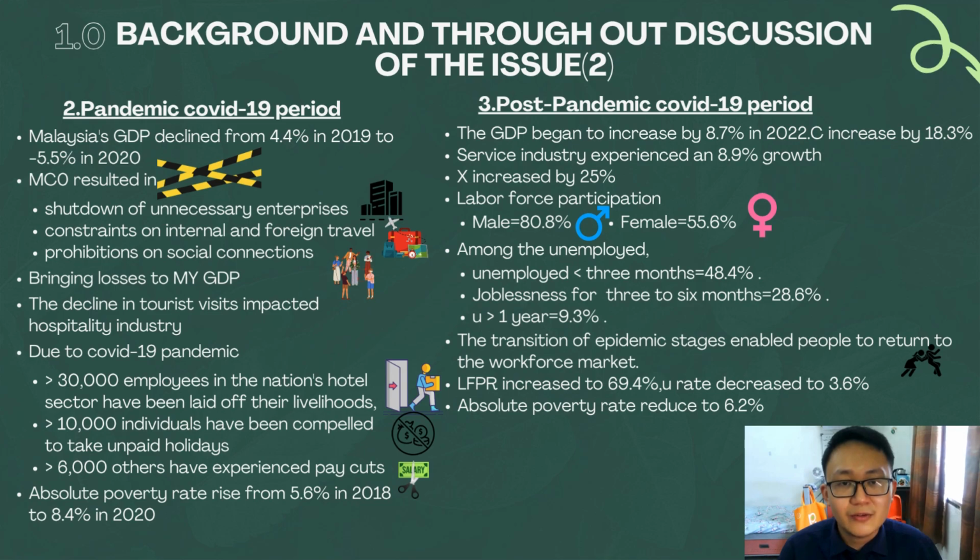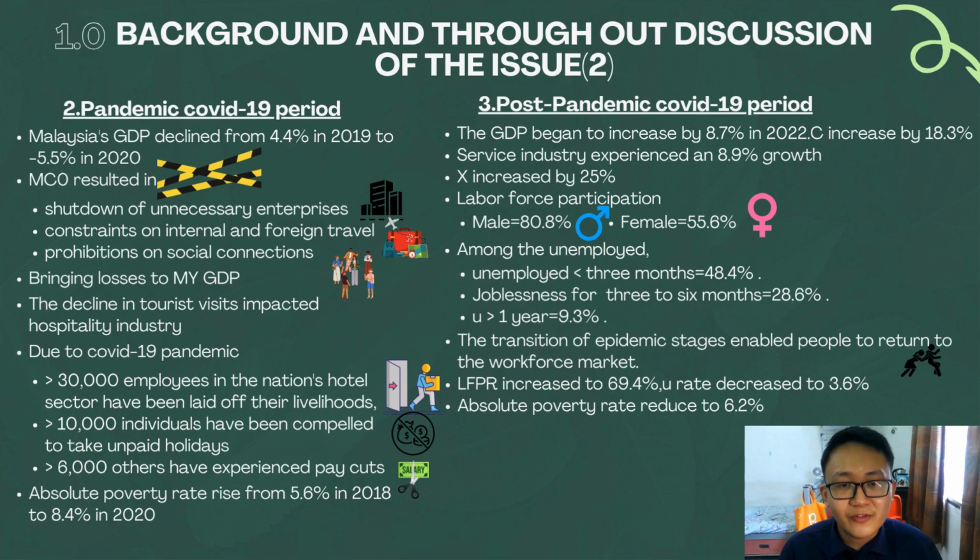The GDP began to increase by 8.7% in 2020. Consumption increased by 18.3%. The service industry experienced an 8.9% growth. Exports increased by 25%. In terms of labor force participation, the male is recorded as 18.8% and the female as 55.6%. Among the unemployed, less than 3 months equals 48.4%, jobless for 3 to 6 months equals 28.6%, and unemployment of more than 1 year equals 9.3%.